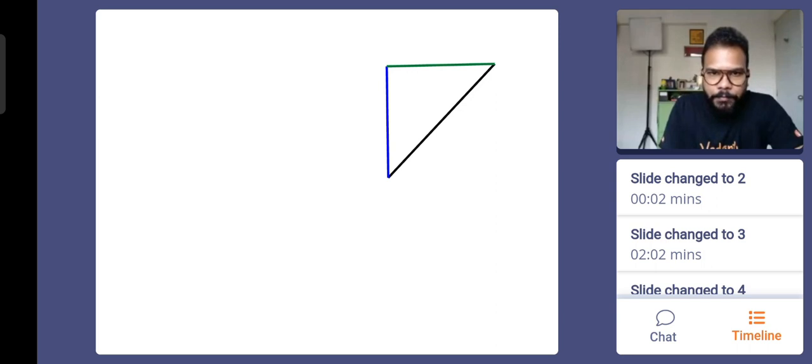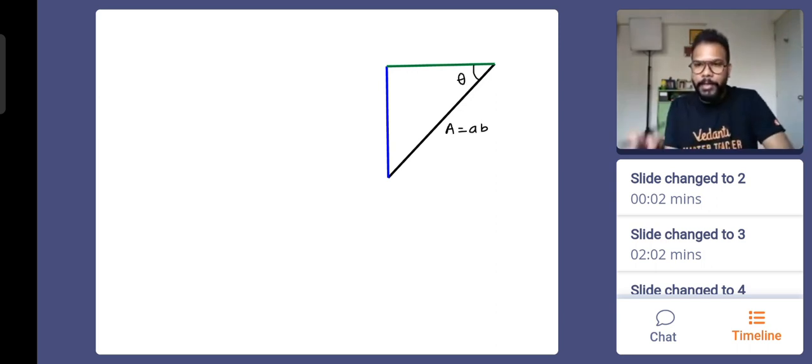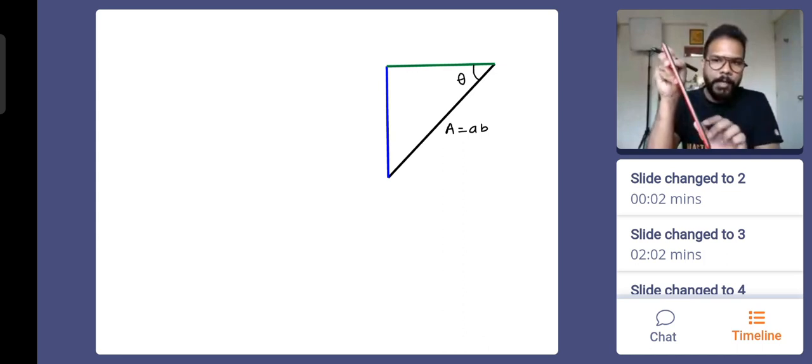What have we been given? We have been given that this angle is theta, and this area is A into B. This is only the side view. Now you're only able to see the edge. From here, you will feel that it is only a rod, right, everyone? But it is actually this. So you're only able to see this part.